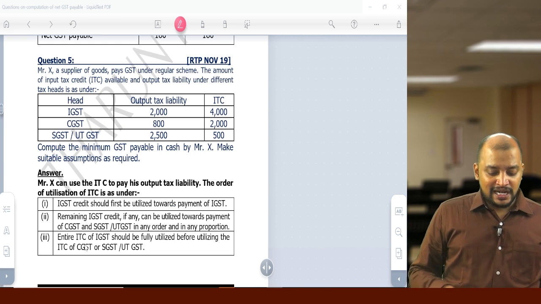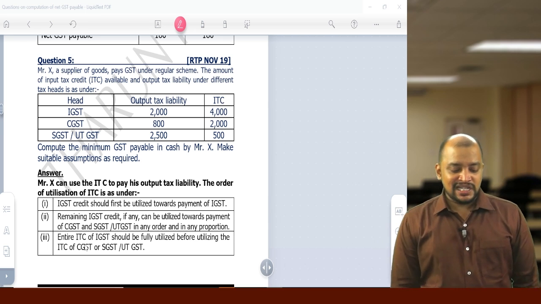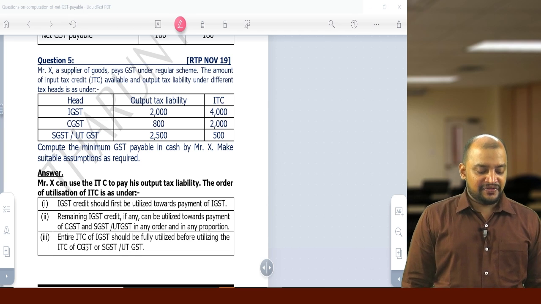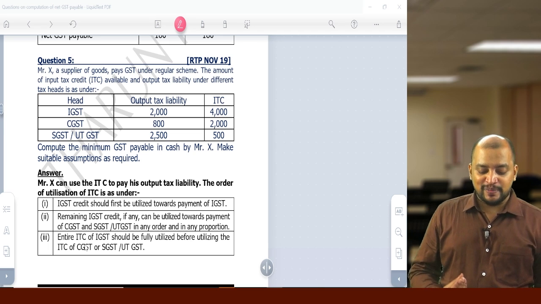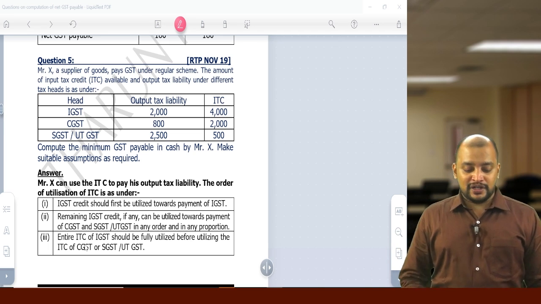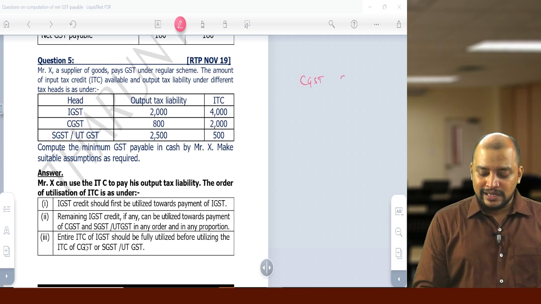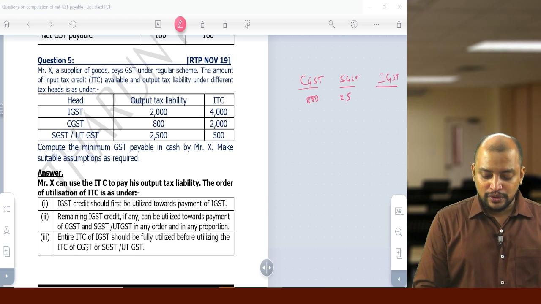Then another question in RTP 19. So Mr. X, a supplier of goods, pays GST under the regular scheme. The amount of ITC available and the output tax liability under different tax heads are as under. Compute the minimum GST payable in cash by X. So this is related to the manner of utilization of credit. So now we have CGST, SGST and IGST. What is the gross liability? The gross liability is CGST 800, SGST 2500 and IGST is 2000.